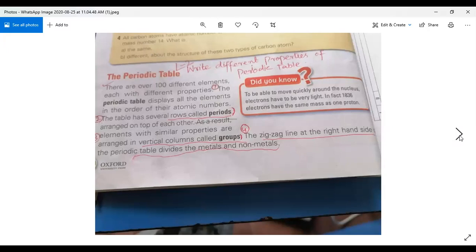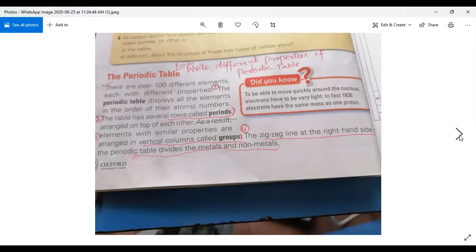Property number one, which I have marked on the screen, is that the periodic table displays all the elements in the order of their atomic numbers. Write this property and underline it in your book. Then you will write number 2: the periodic table has several rows called periods.